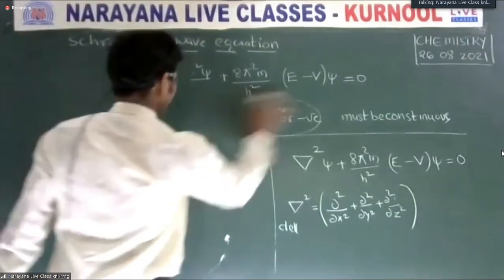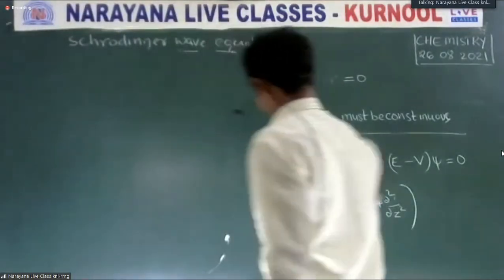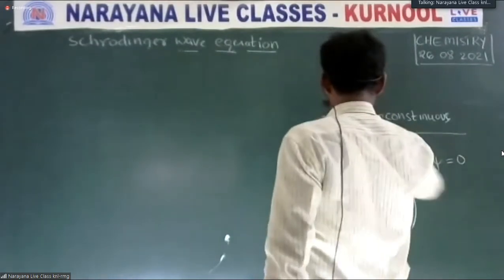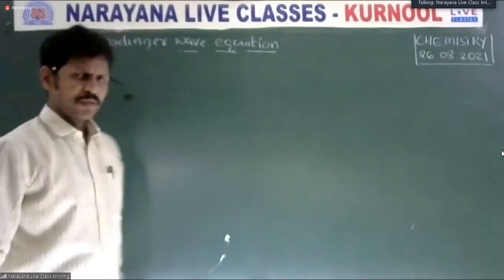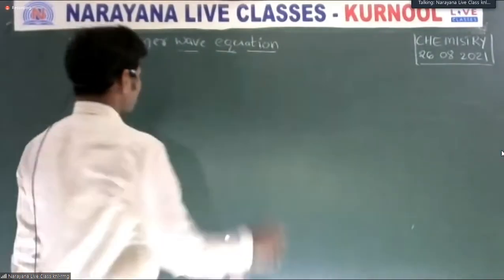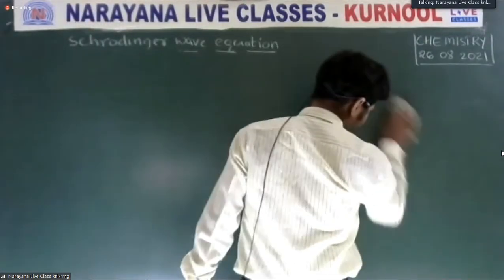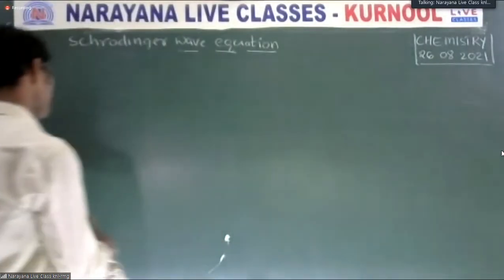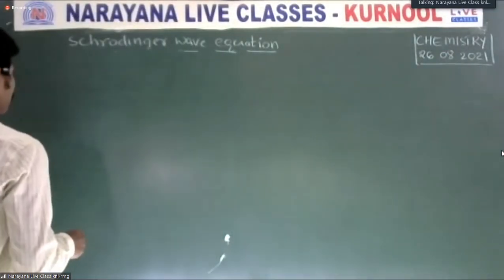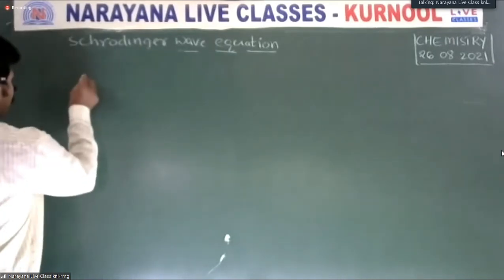What is psi? Psi is the wave function. Psi may be positive or negative. Then what is psi square?